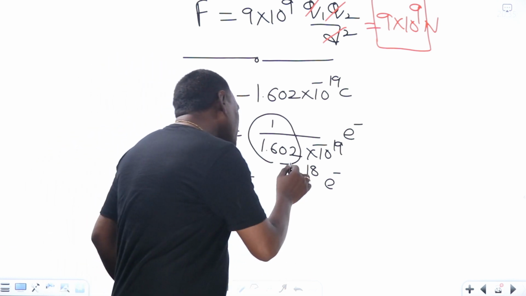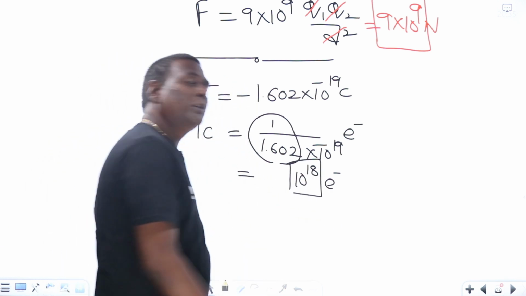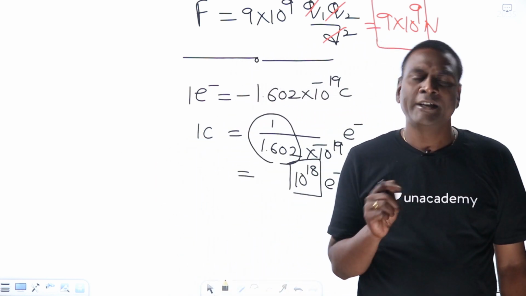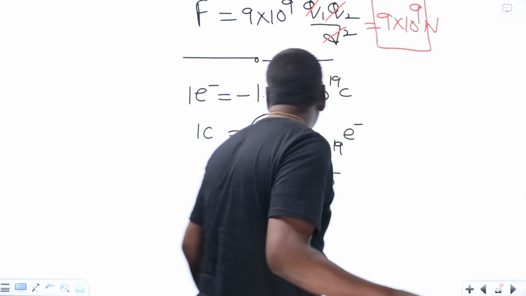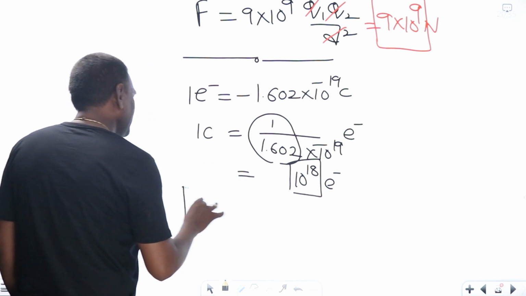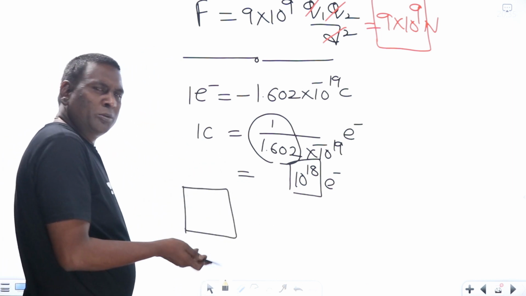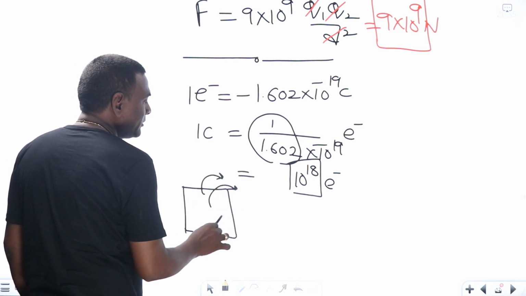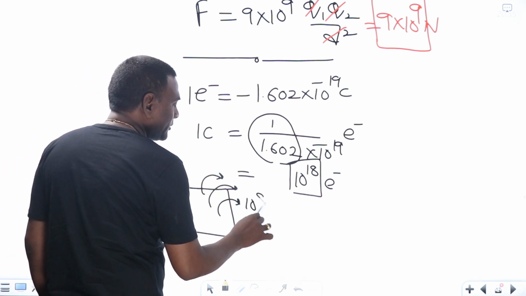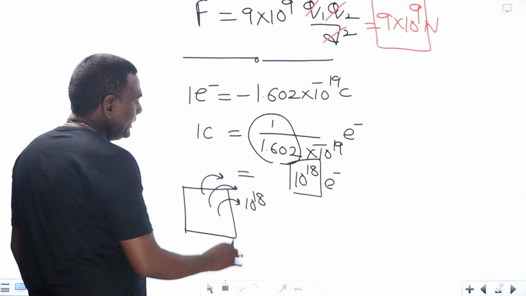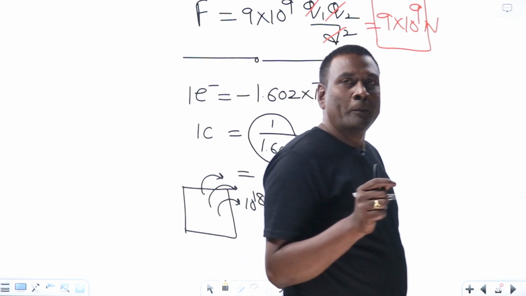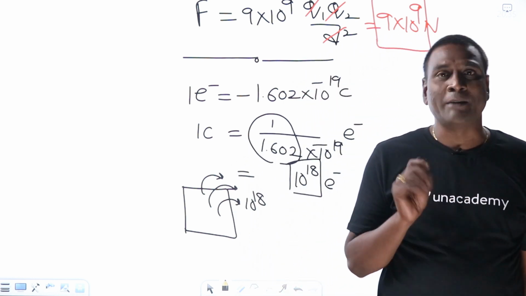Okay, so 10 to the power of 18 electrons you have to remove from my material in order to make it 1 coulomb. Again, which is a very big number. If I have a material here, 1 meter cube of material or any size of material, you have to remove 10 to the power of 18 electrons, then only it will become 1 coulomb of charge. So 1 coulomb is a very big number.